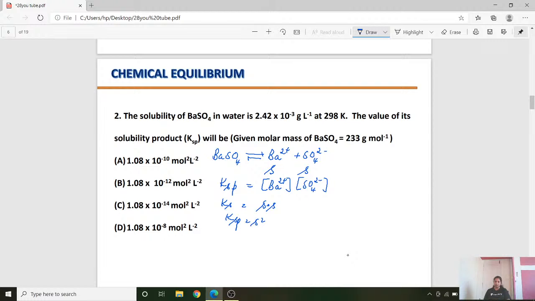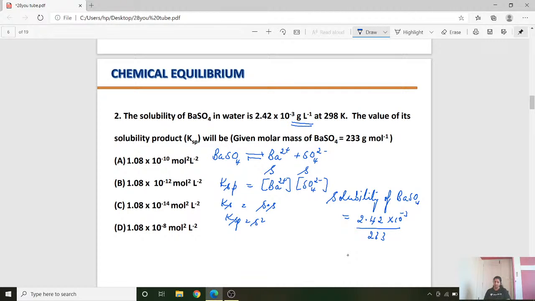Here the solubility is given, student. S is given, but S is given in gram per liter. S should be given in mole per liter, isn't it? Because we assume in terms of mole. Therefore, if you want to calculate the solubility of barium sulfate in terms of mole, then it is 2.42 into 10 to the power of minus 3 mass by molar mass. What is the molar mass? 233.